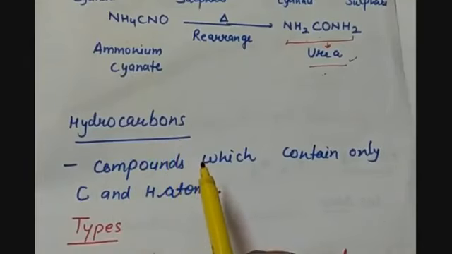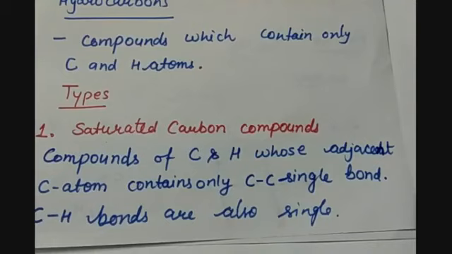What are saturated carbon compounds? Saturated carbon compounds or saturated hydrocarbons are the compounds of carbon and hydrogen whose adjacent carbon atoms contain only carbon-carbon single bond.